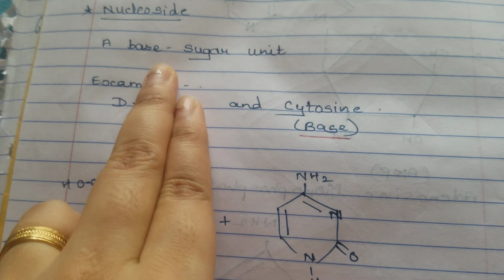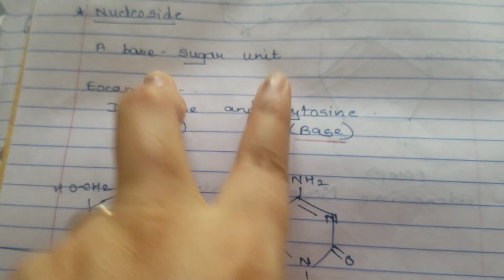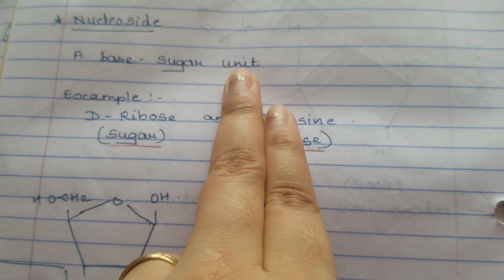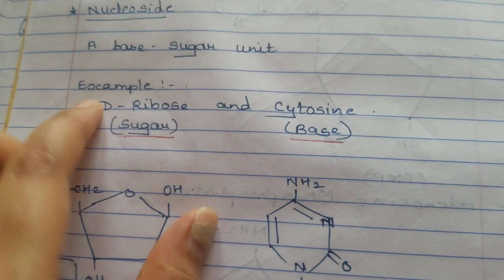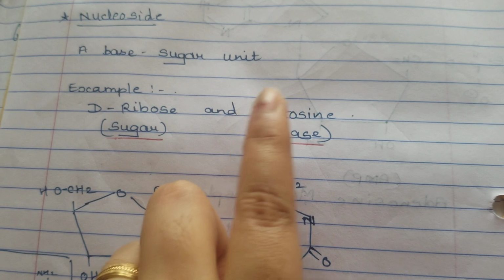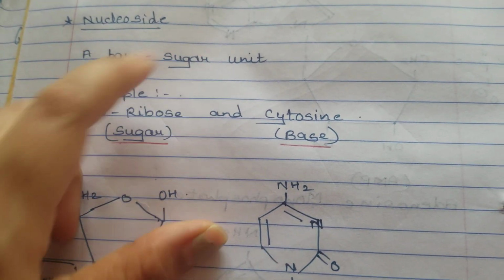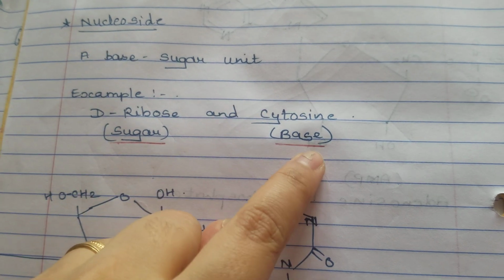It is going to be a base and a sugar unit. Okay, no phosphate group here. It is going to be a base and a sugar unit. Now see, D-ribose is a sugar and cytosine is a base. So one sugar unit and one base unit.